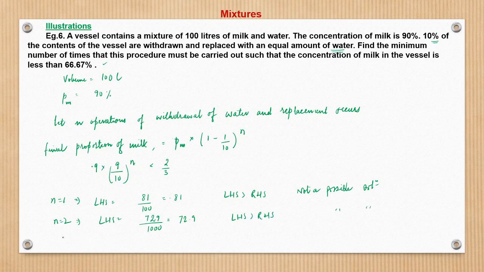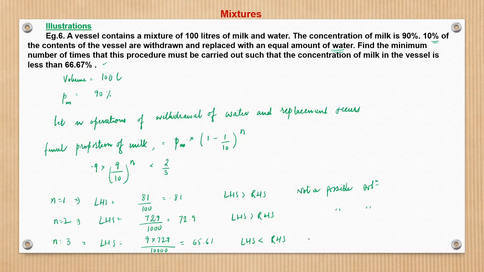Not a possible solution. But when we take n equal to 3, we get LHS as nothing but 9 into 729 upon 10000, which is I think 65.61. So here LHS becomes less than RHS.